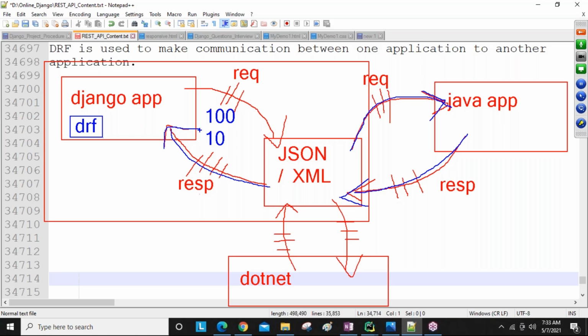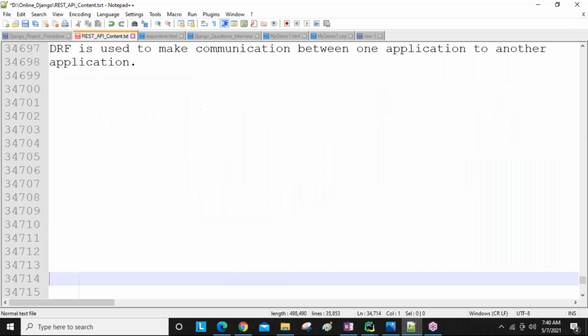So here we are going to do this conversion by using the Django REST framework. Here we are writing a lot of lines of code. Instead of writing a lot of lines of code, Django REST framework is providing some ready-made modules, ready-made classes, ready-made methods. We are going to use those ready-made classes, methods, or modules. That's why we are going to write fewer lines of code. Clear? Yes, guys.